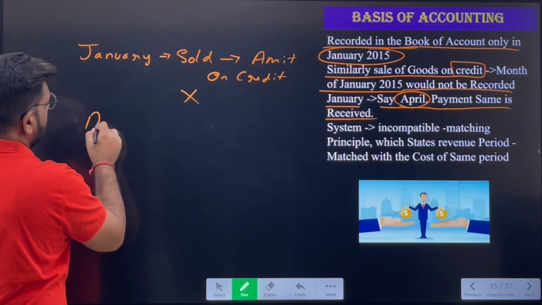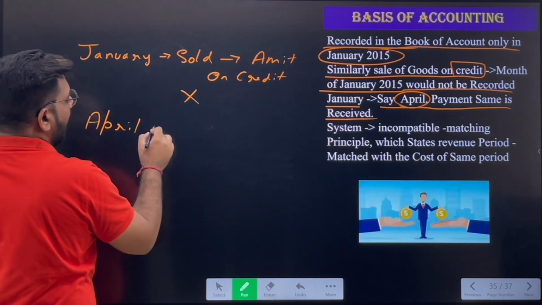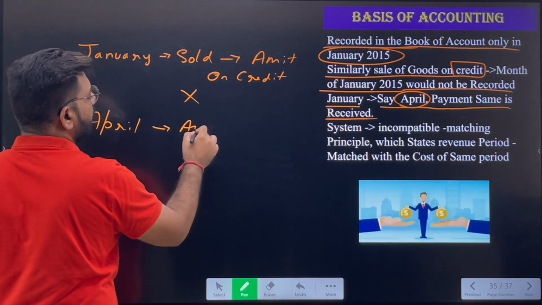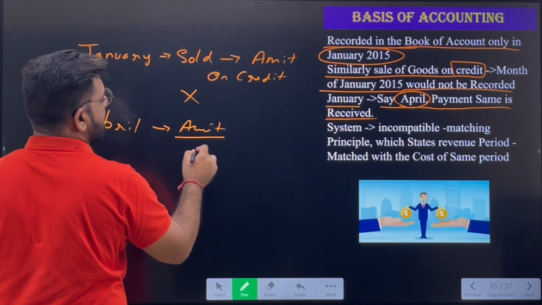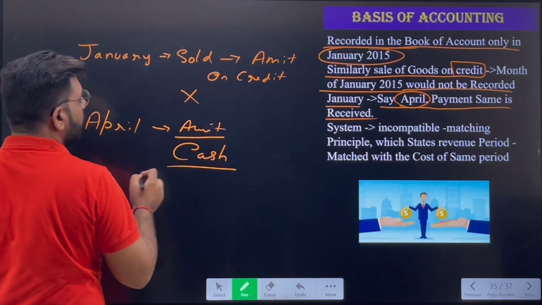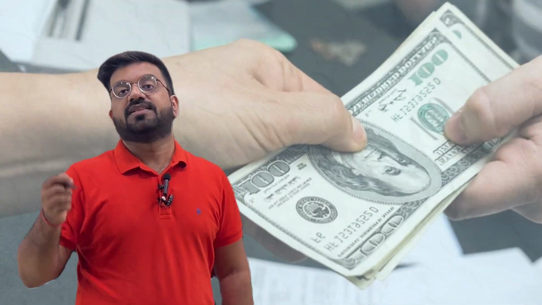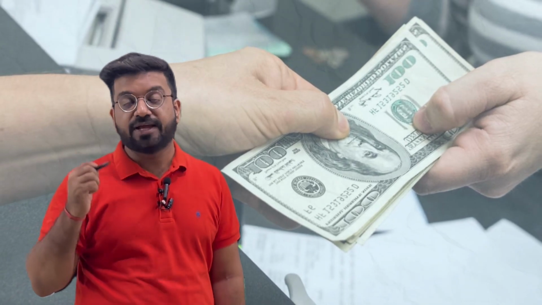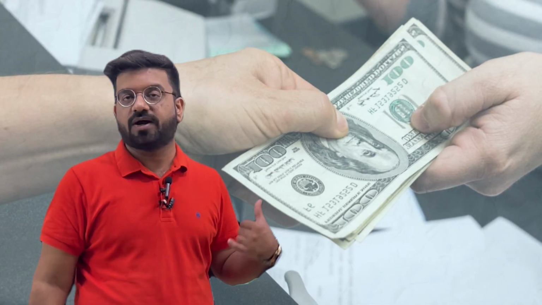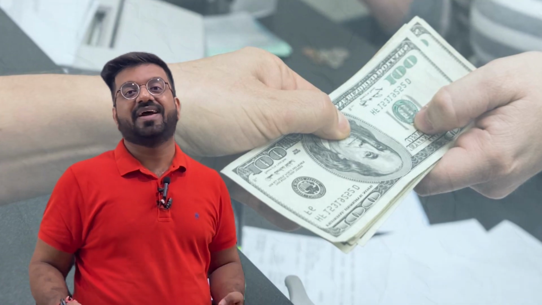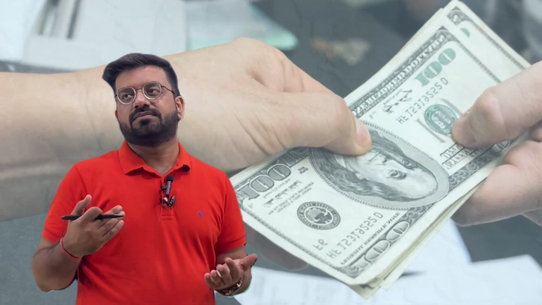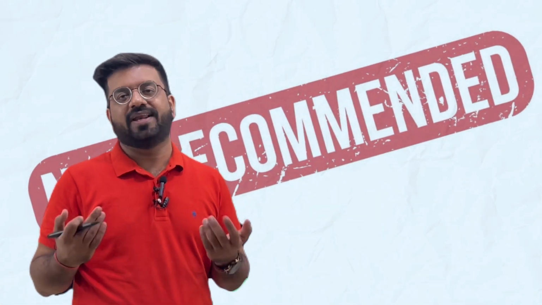But Amit, what did he do? Amit paid the amount in the month of April. So if Amit is paying cash in the month of April, then only we will record the transaction, that we have sold the goods to Amit and from whom we have received the cash. The credit transactions are simply ignored in the cash basis of accounting. Okay, that's why it is not recommended to be used by any of the business organizations.